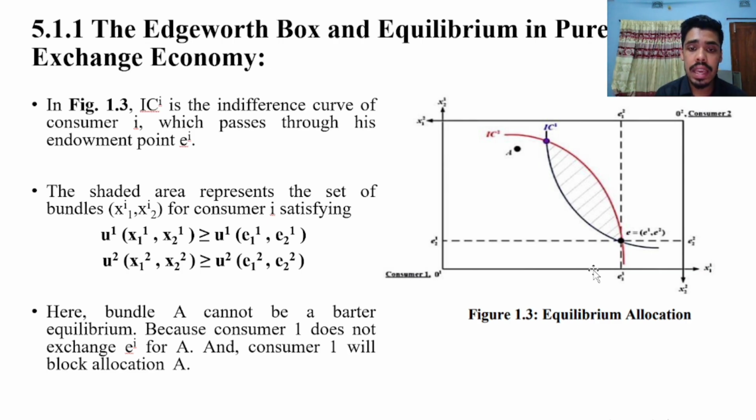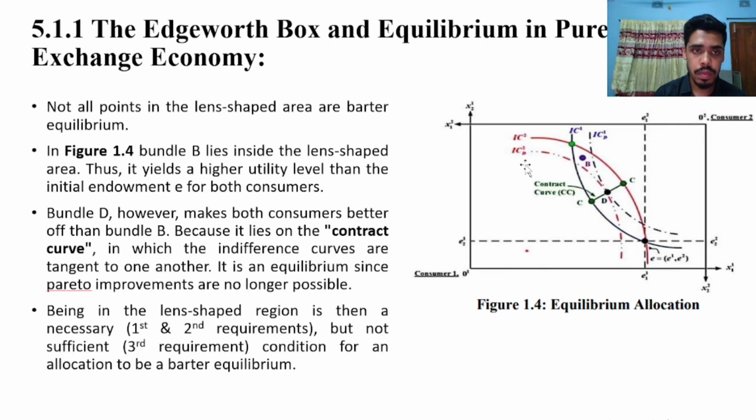Here, bundle A cannot be a barter equilibrium because consumer 1 doesn't exchange e^i for A, and consumer 1 will block allocation A, which is shown in this graph on the left side of the indifference curve IC2. Not all points in the lens-shaped area are barter equilibria. In figure 1.4, bundle B lies inside the lens-shaped area.